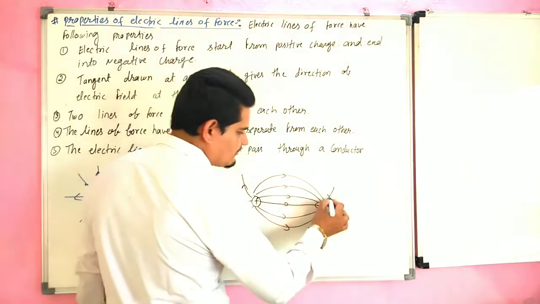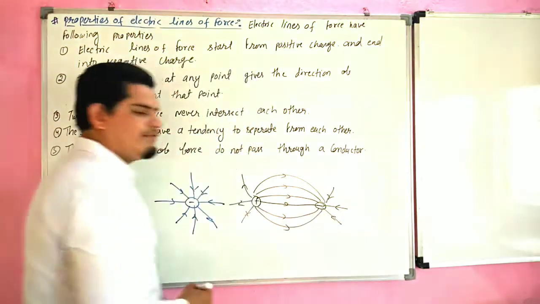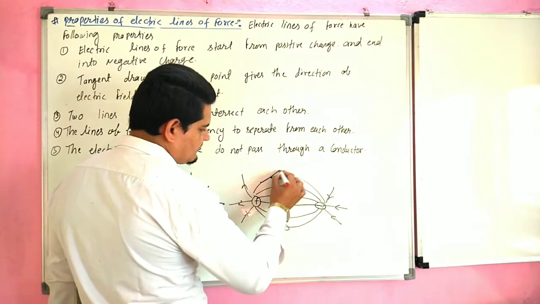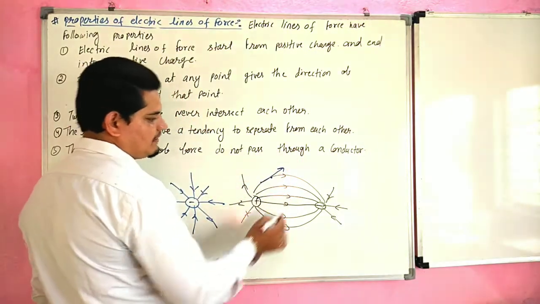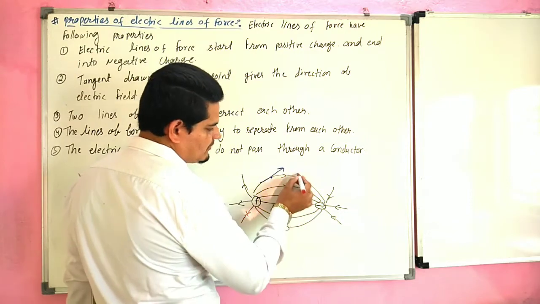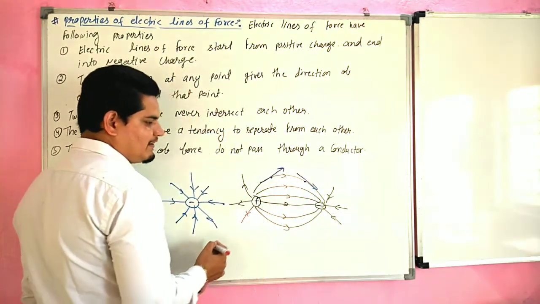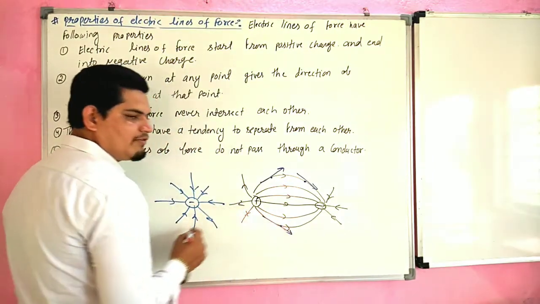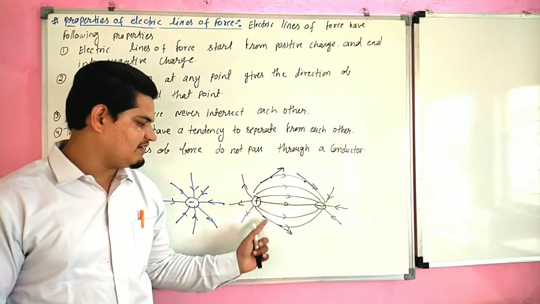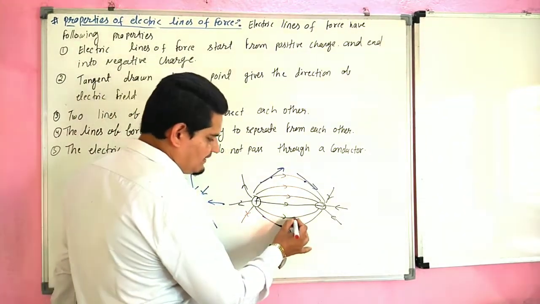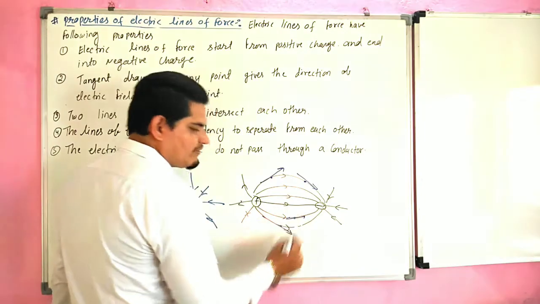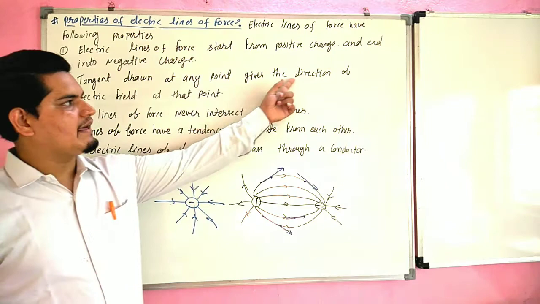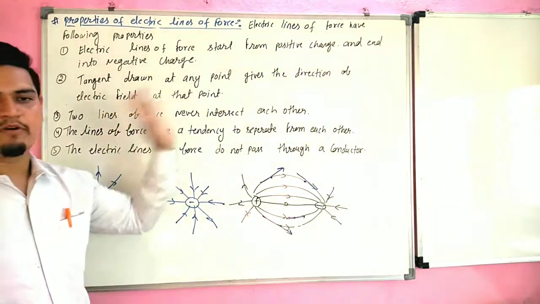This is the electric lines of force. If we draw a tangent at any point, this gives the direction of electric field intensity. Tangent is a straight line. So a tangent drawn at any point gives the direction of electric field at that point.